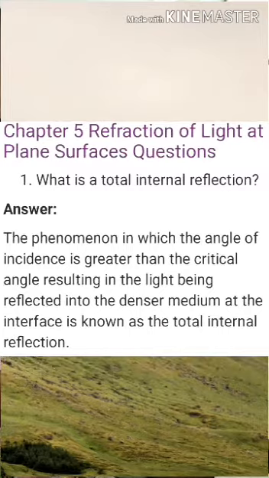I will ask one question. What is total internal reflection? As I said before, the phenomenon in which the angle of incidence is greater than the critical angle, resulting in the light being reflected into the denser medium at the interface, is known as total internal reflection.